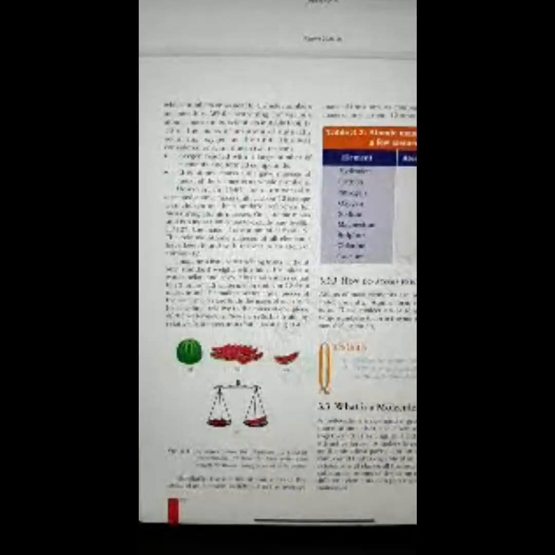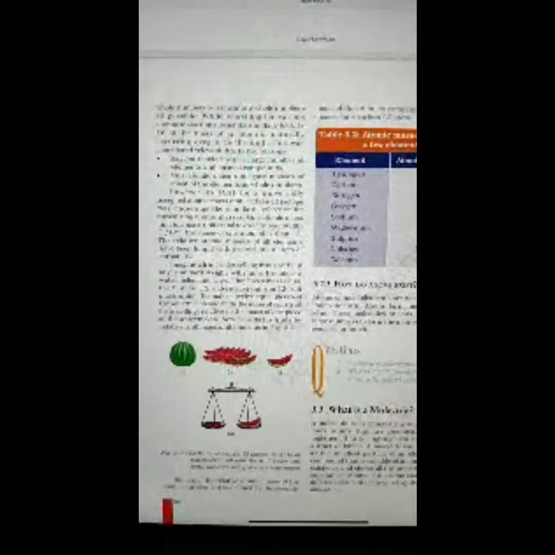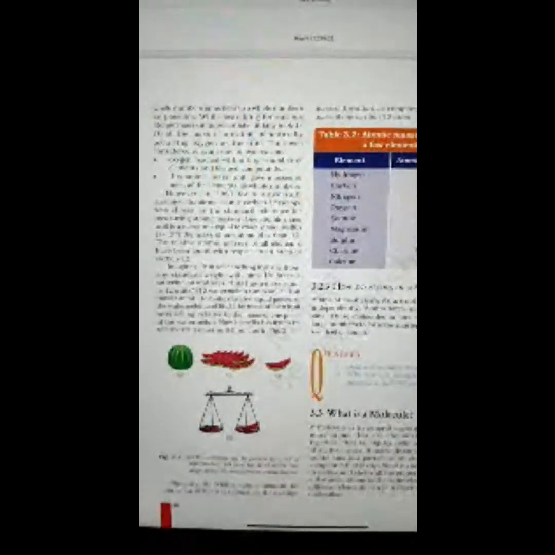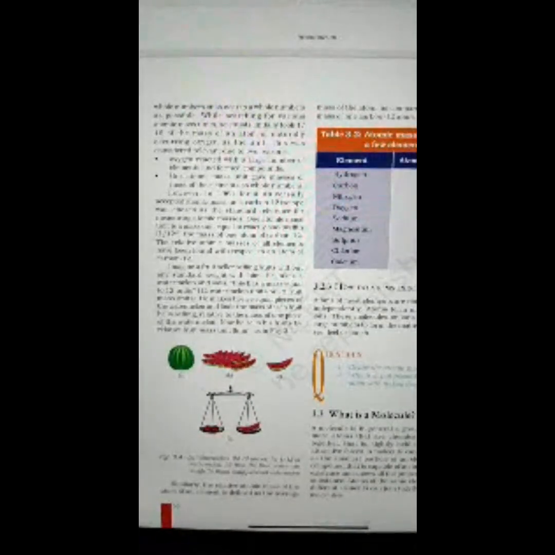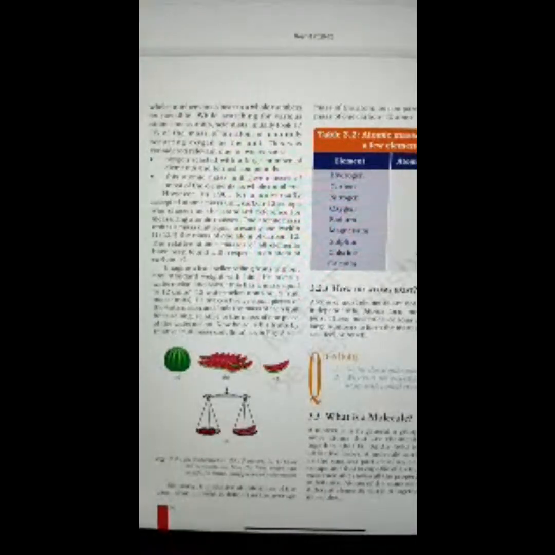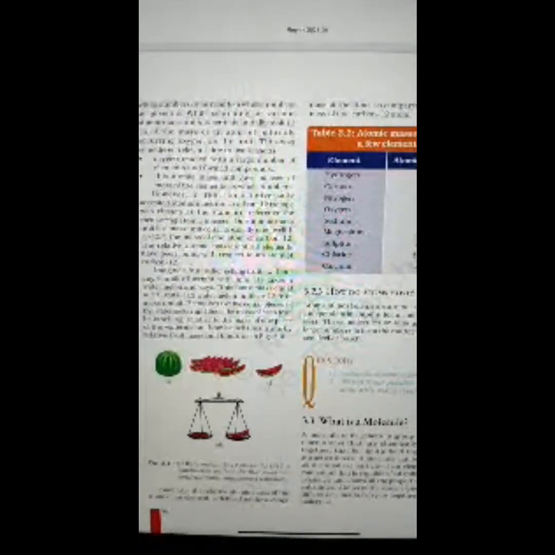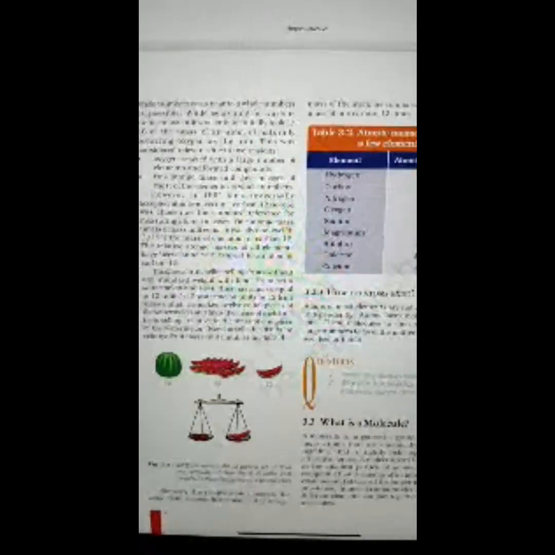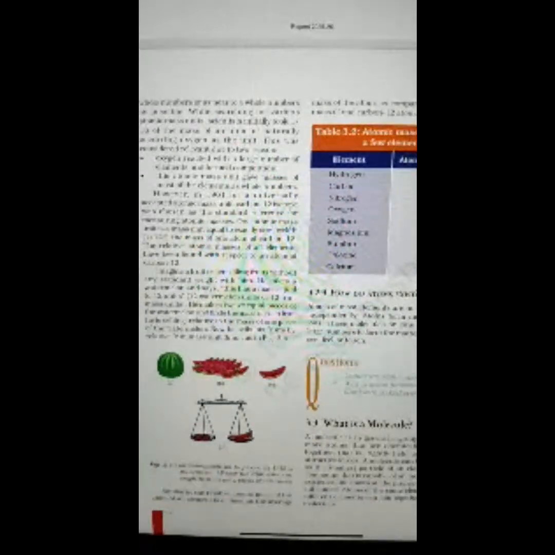whole numbers or as near to whole numbers as possible. While searching for various atomic mass units, scientists initially took 1 by 16 of the mass of an atom of naturally occurring oxygen as the unit. This was considered relevant due to two reasons. Oxygen reacted with a large number of elements and formed compounds. This atomic mass unit gave masses of most of the elements as whole numbers.